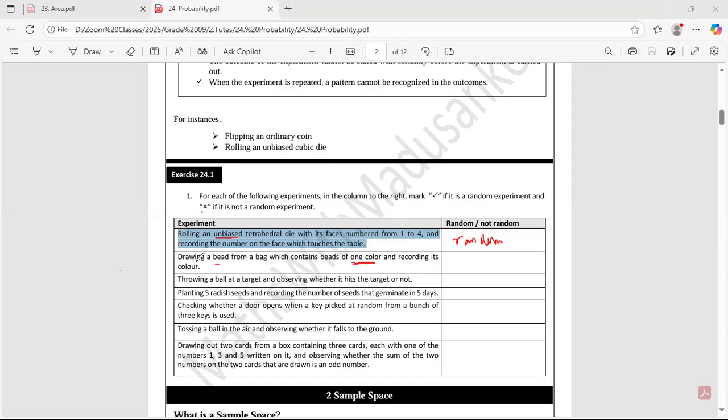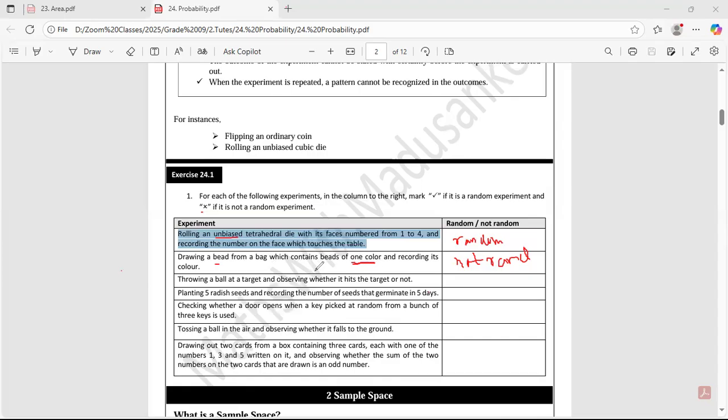You are drawing and recording the color. Do you need to record that color? No, because inside that bag you already have one color. This is not random. Now, for example, if there are 5 colors inside the bag, or 2 colors, more than one color should be inside the bag. If so, then this experiment will be random. You already know inside the bag there is one color, so no need to draw it.